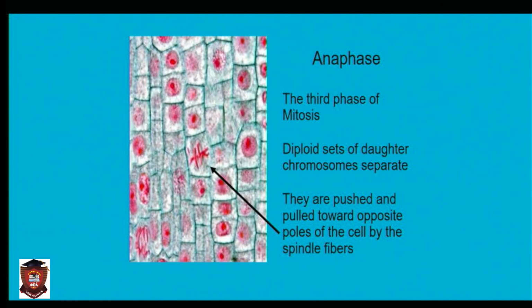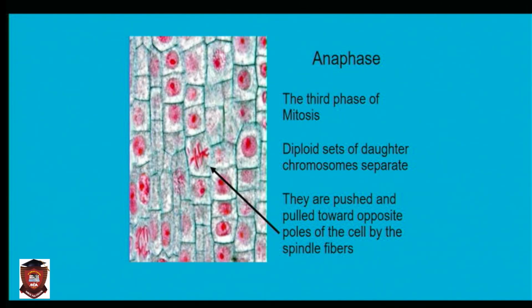Now, what did they say? The second one, they are pushed and pulled towards opposite poles of the cell by the spindle fibers. So, a question: shortening of spindle fibers occurs at what stage? Are you seeing the kind of question? The shortening of spindle fibers occurs at anaphase.